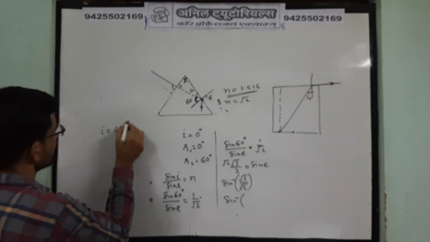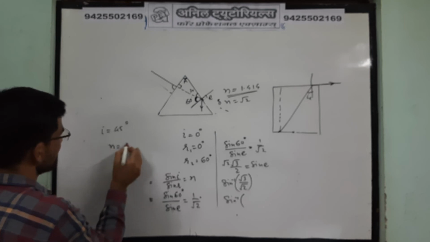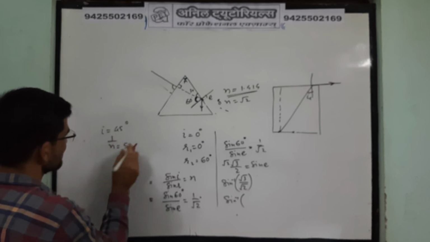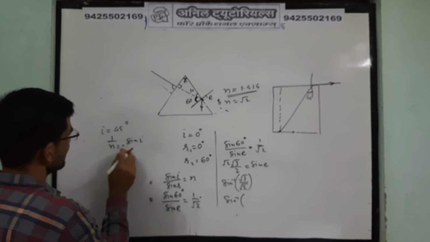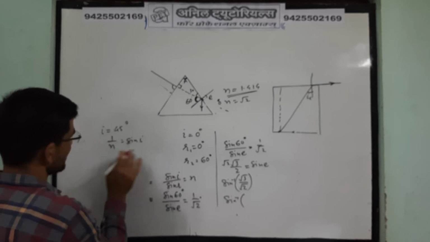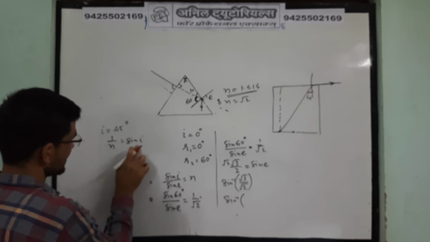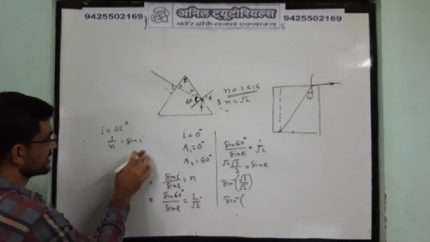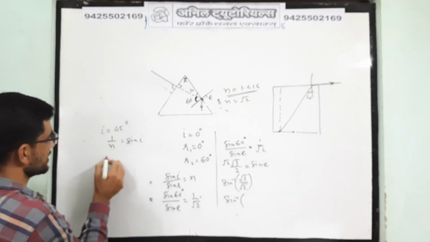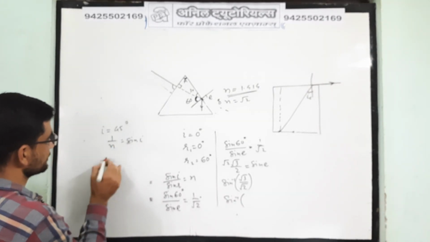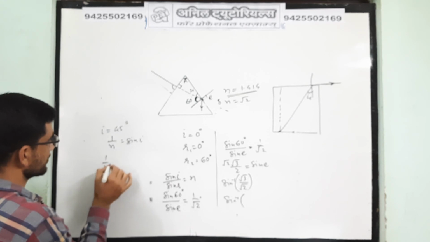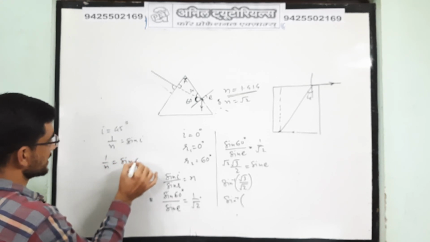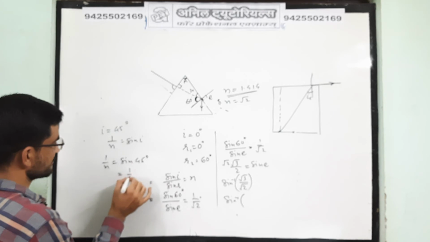Okay, so you know that n should be equal to 1 by sine of i. Here, if it is the critical angle, then it should be related like this. So here n, you have to calculate, sine 45 degree is 1 by root 2.